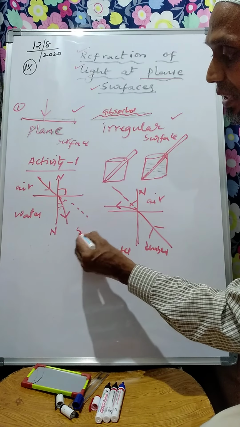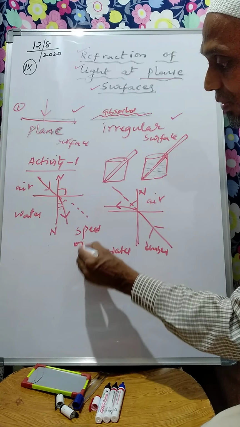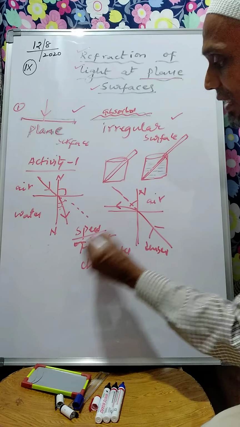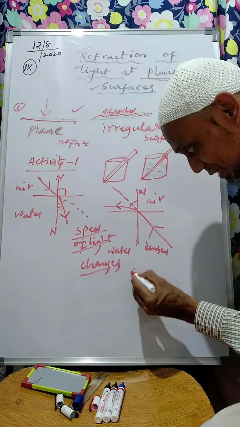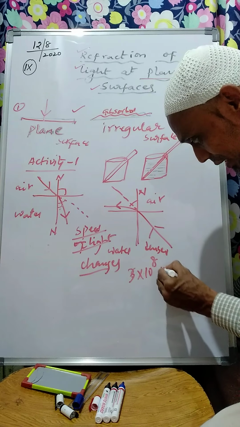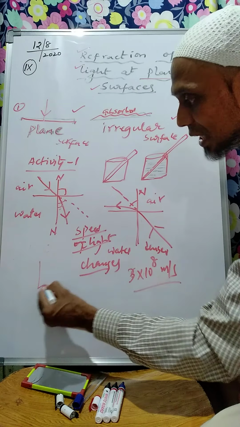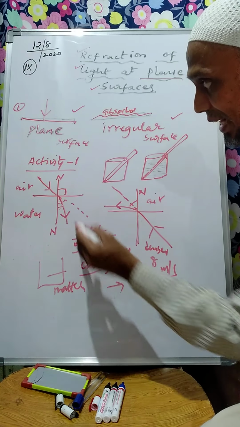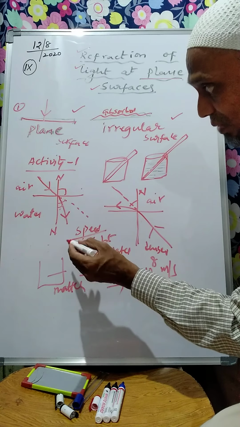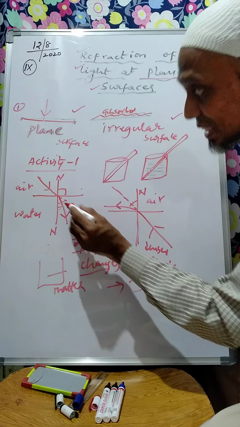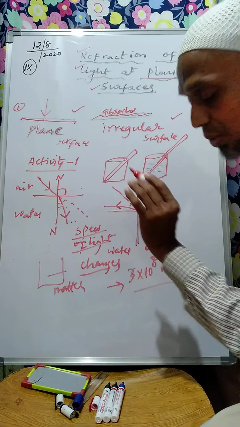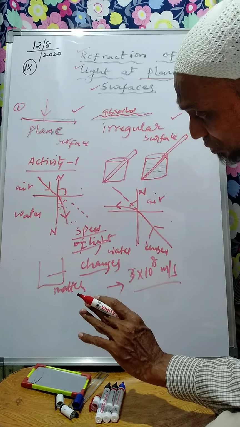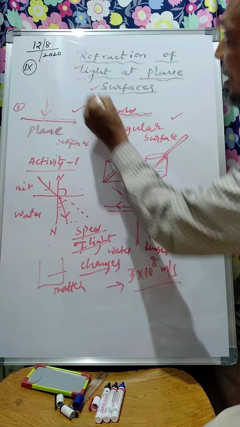So here what is happening is that the speed of light changes. The speed of light in vacuum is 3 into 10 to the power of 8 meters per second. Vacuum means where there is nothing, devoid of matter. Whereas in air it is different, and in water it is different. Because there is a change in the speed of light, the light rays appear to bend. This process of bending of light rays is called refraction.